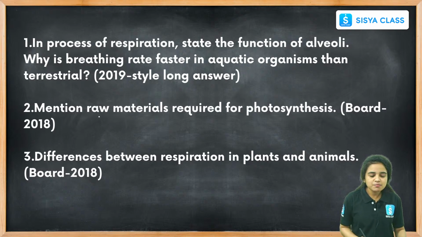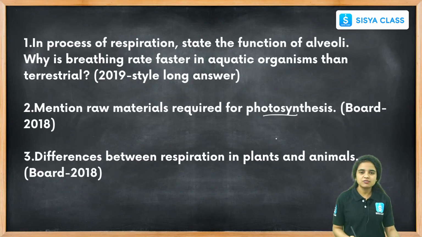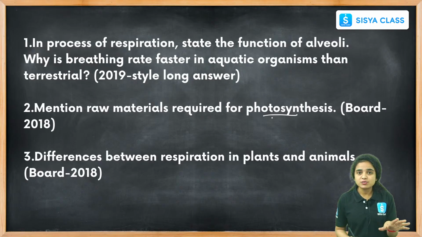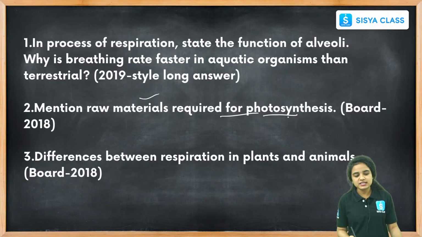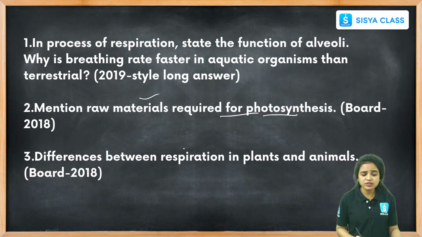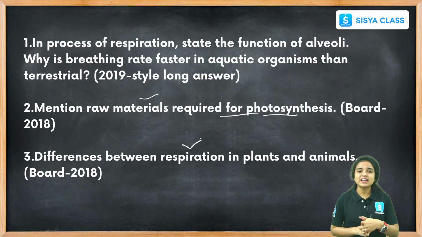And next one is: mention the raw materials required for photosynthesis. It is also a board question, a frequently asked question. I already informed and notified about the raw materials when I was teaching about them. See here students, it is also asked in the board exam. Mention the raw materials required for photosynthesis, and they also asked about the differences between respiration in plants and animals.